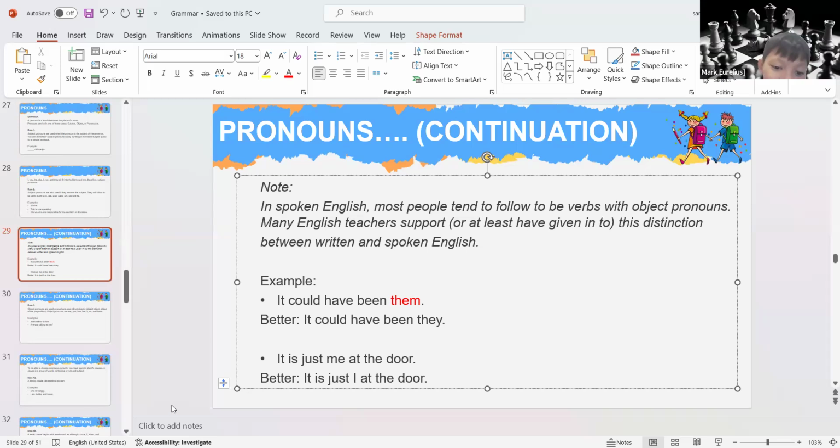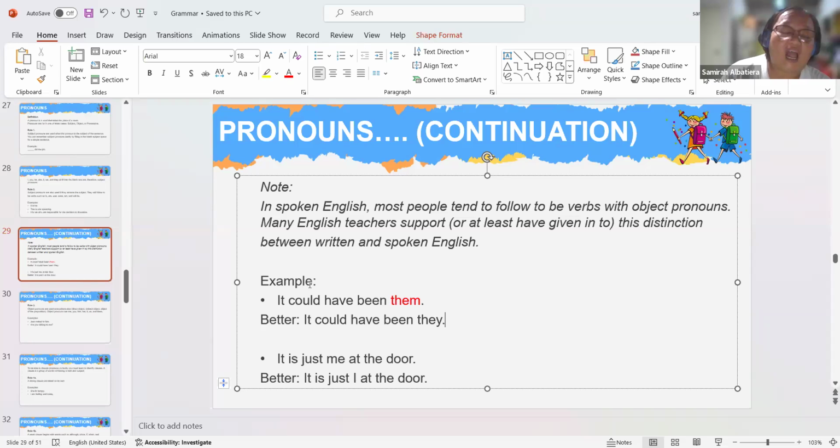No, I think I understand. But can I still say, it could have been them? It is just me at the door. I'm very comfortable to say that. Okay, so it's actually okay because that is what most people do.